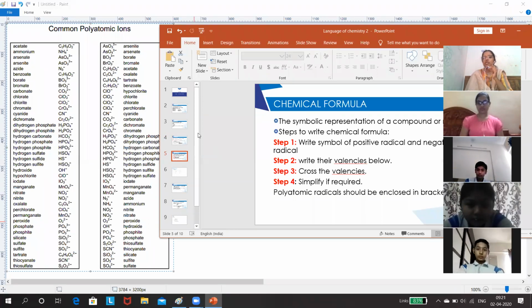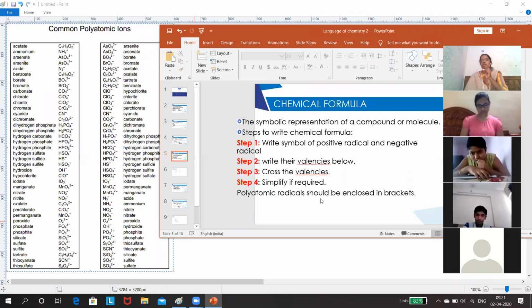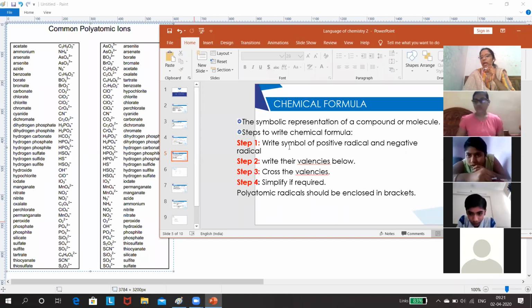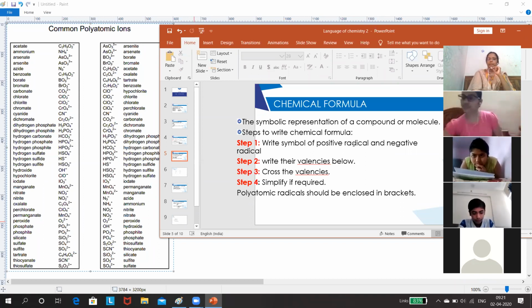So how to write the chemical formula of a compound? I want all of you to note down these steps. What is the first step? We have to write the symbol of the positive radical and the negative radical. Please note down these points because we'll be solving examples.